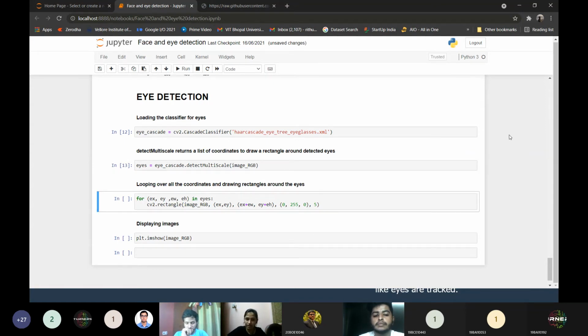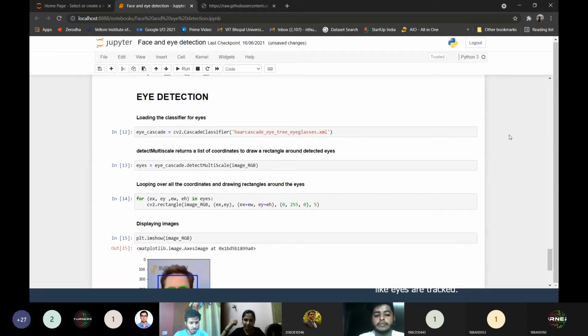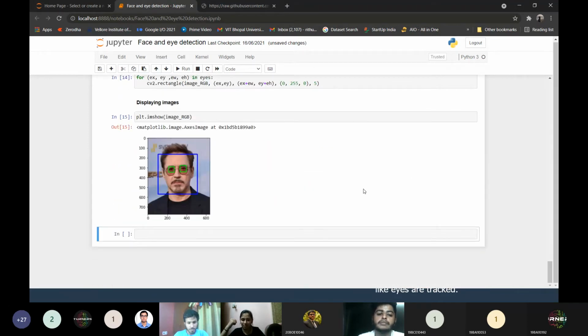Then we have the coordinates. This detectMultiScale function will tell you the coordinates of the eyes. We will use the rectangle function to draw the rectangle around the eyes, and we'll display the image. Let's see what it gets. Okay, perfect. We have detected the eyes of Tony Stark as well. As you can see, Tony Stark is wearing glasses, and the classifier has detected the eyes very well, as well as the face, because I have provided the same image to the eye classifier.